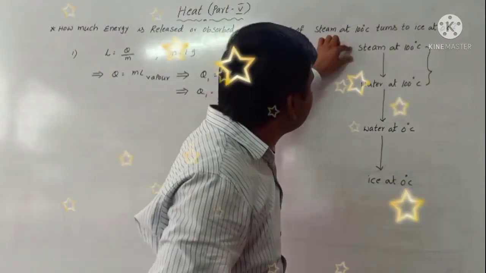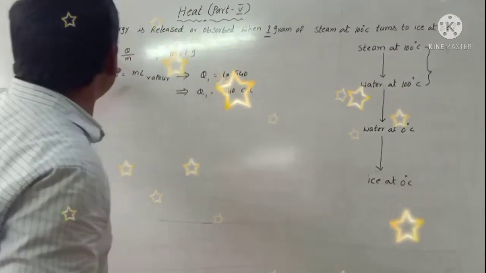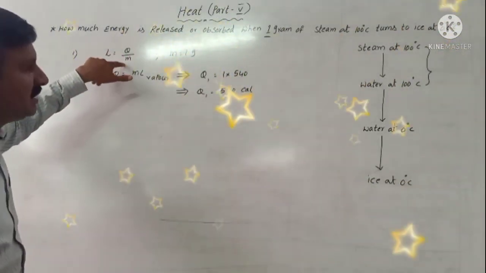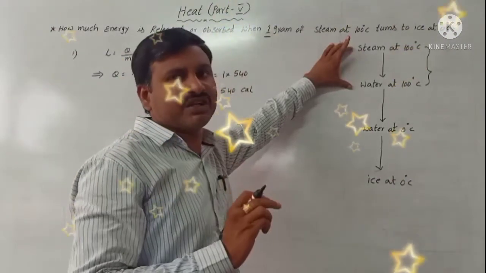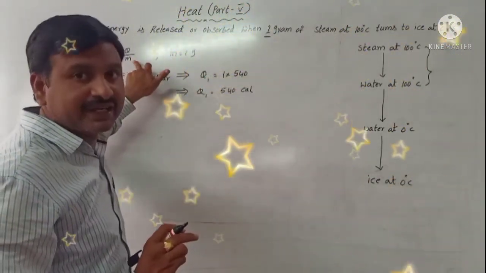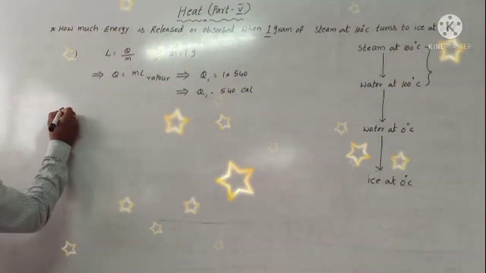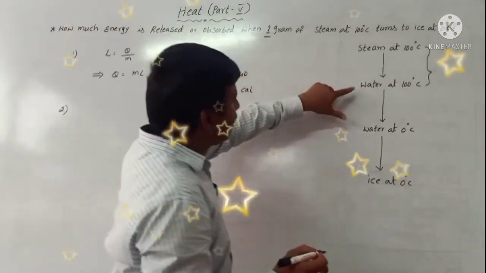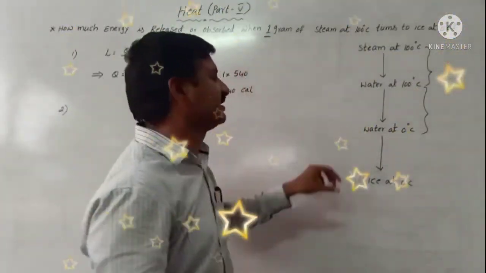From steam at 100 degrees Celsius to water at 100 degrees Celsius, we take the formula L is equal to Q by M. That means both are the same temperature, so we take the formula L is equal to Q by M, latent heat of vaporization. After that, second one: water at 100 degrees Celsius to water at 0 degrees Celsius.